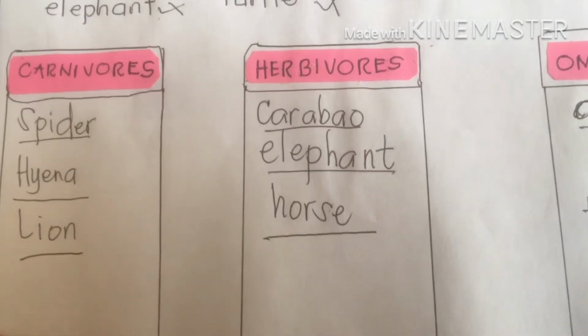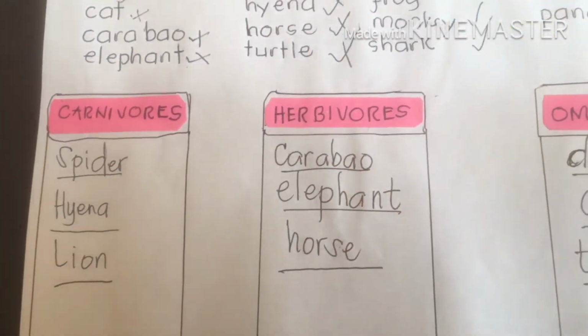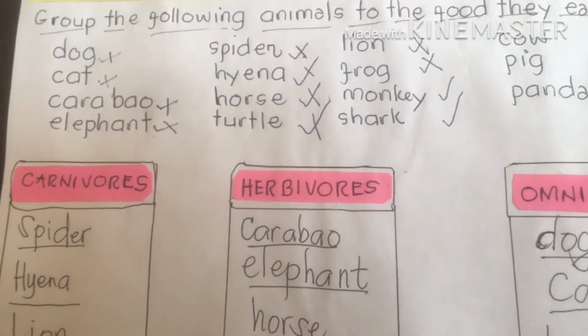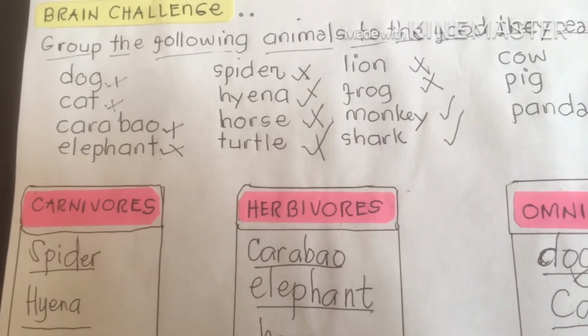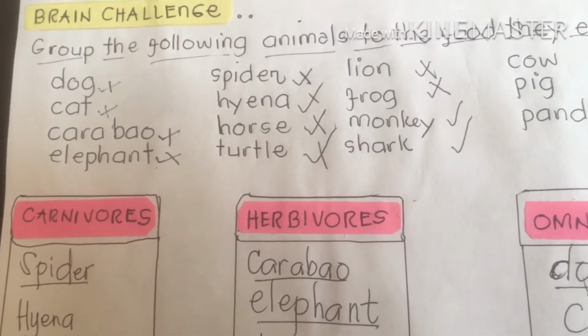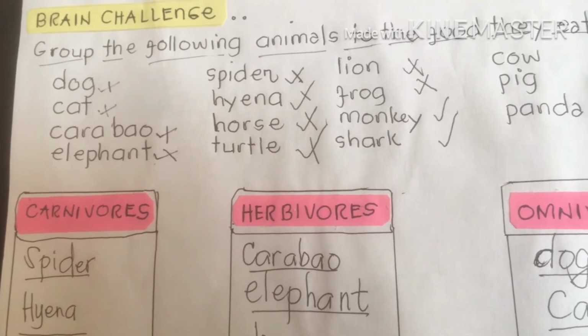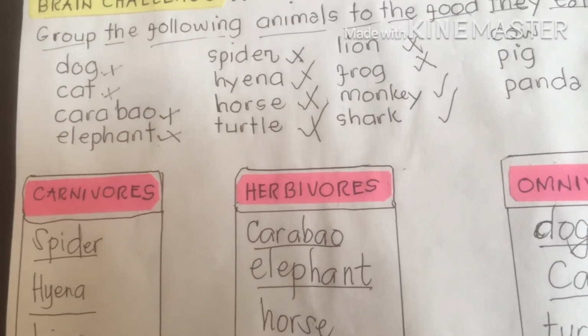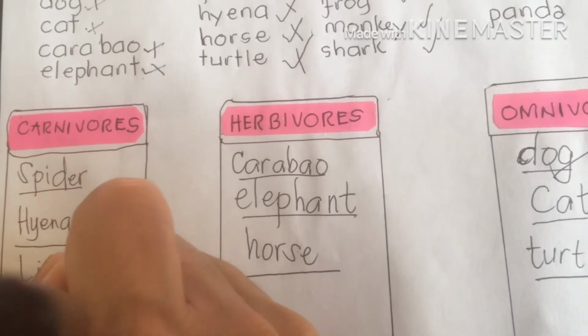That is what we call meat eaters, my dear students. Next, frog. Remember, frog also lays eggs, okay? So where does it belong? Carnivores, herbivores, or omnivores? Frog belongs to carnivores.